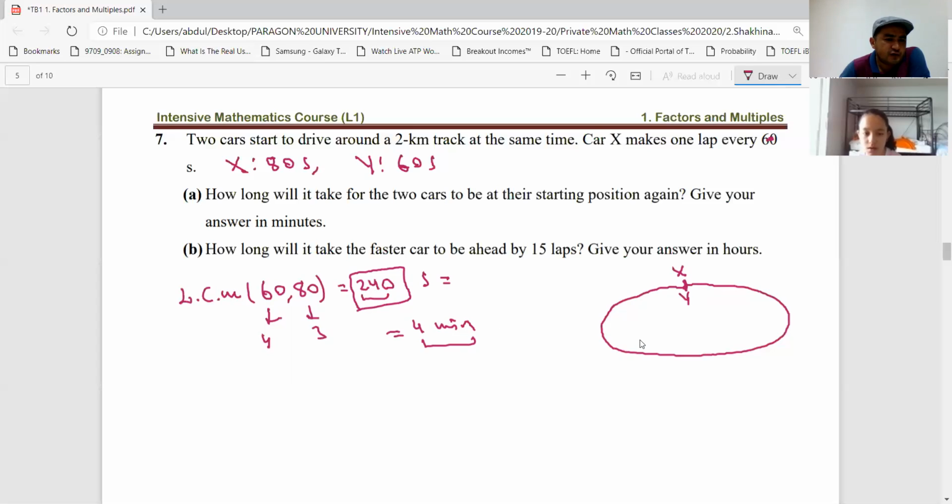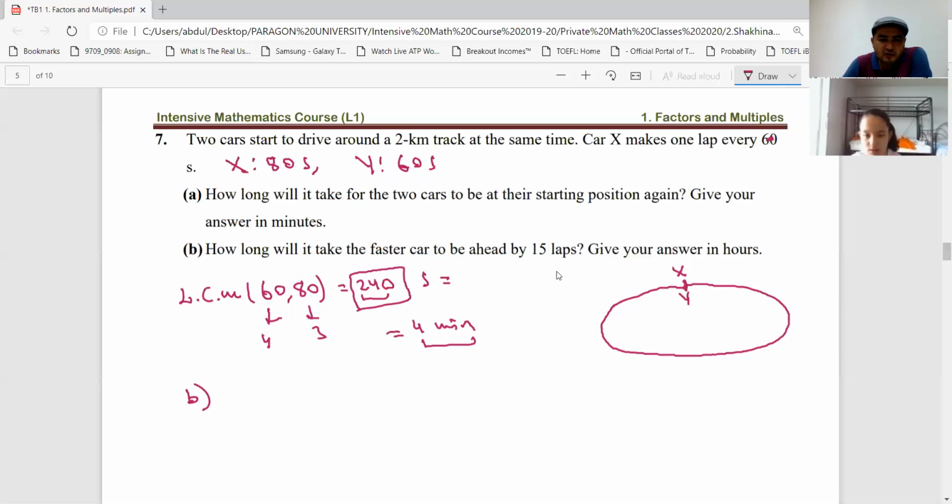Okay. And how about question B? How long will it take the faster car to be ahead by 15 laps? Give your answer in hours. That is 1 lap, 2 laps, 3 laps, right? So how long will it take?